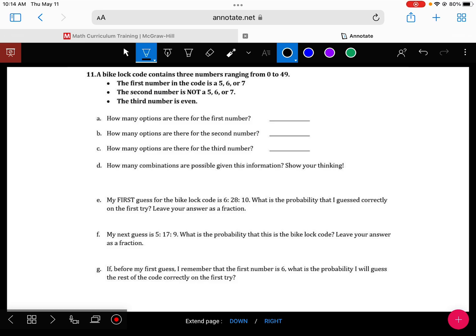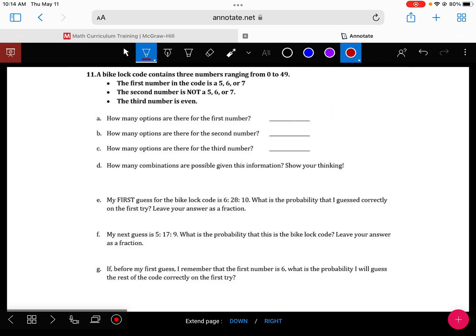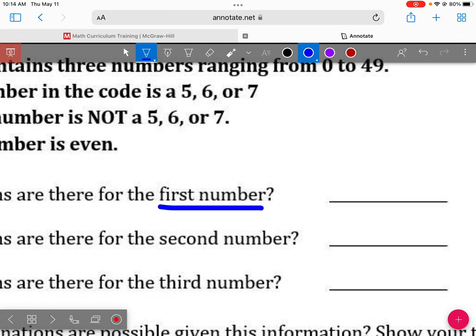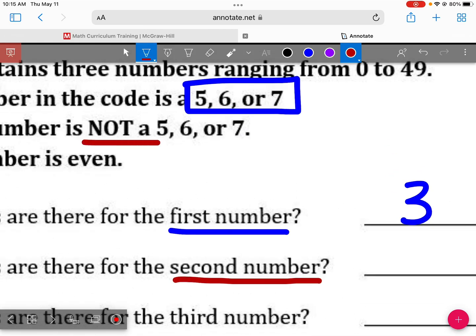What do they tell us about the choices that we have for the first number? 5, 6, or 7. So how many options do we have? 3. What do they tell us about the second number? It can't be 5, 6, or 7. So if I know how many total numbers there are, I can just minus those 3 from it.